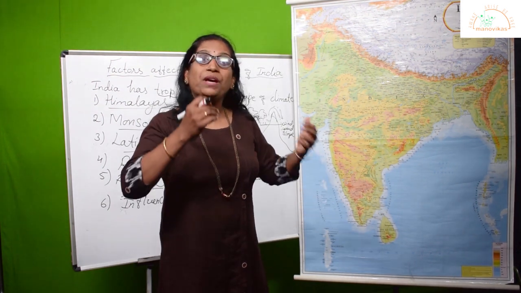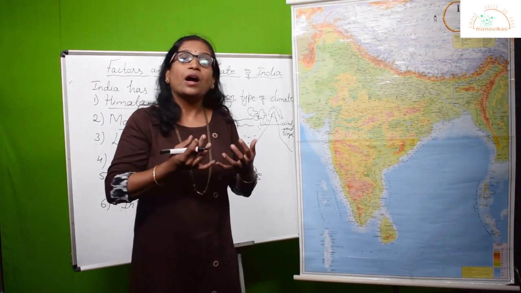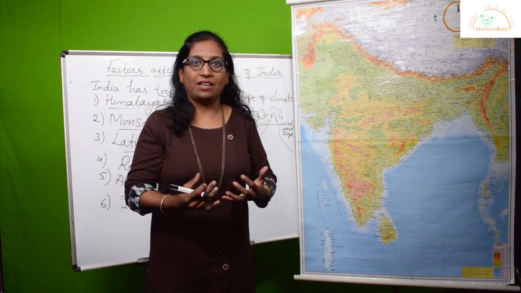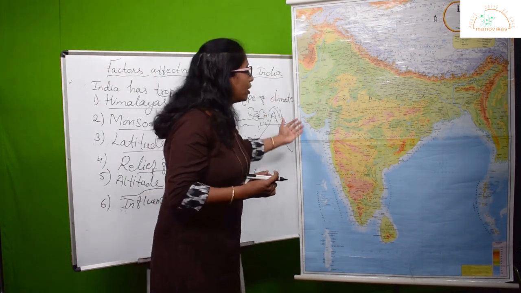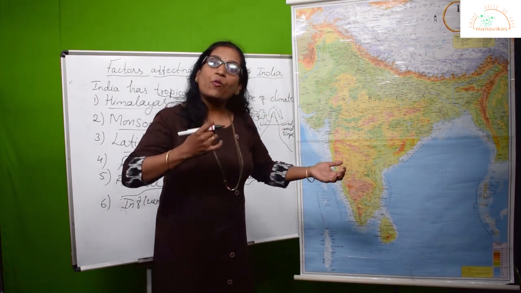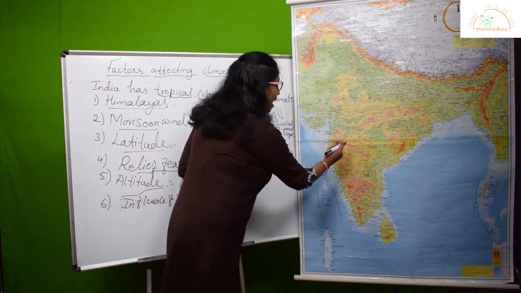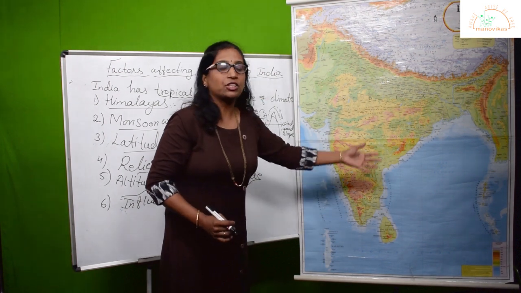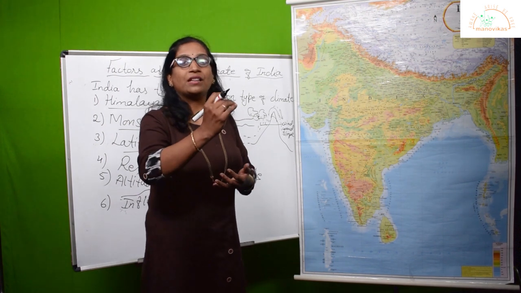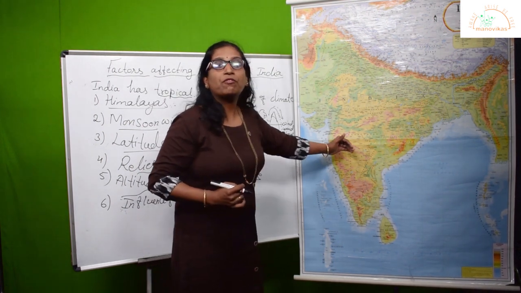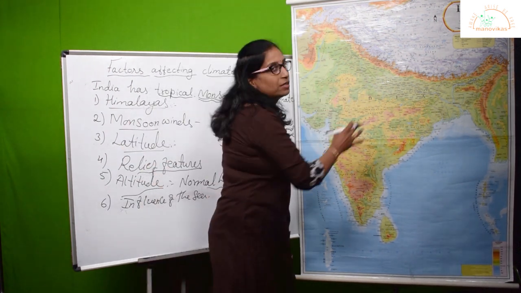Now, because of this sea effect, because of the surrounding water bodies, we have enough moisture laden winds, or moisture laden clouds which are formed over the sea, which is very close to the Indian subcontinent. And when we begin with the monsoon winds, when monsoon winds come and strike the western or the eastern margin or the coastal places in India, they bring along with them all the clouds which have been formed over the sea, giving ample amount of rainfall throughout the Indian subcontinent.